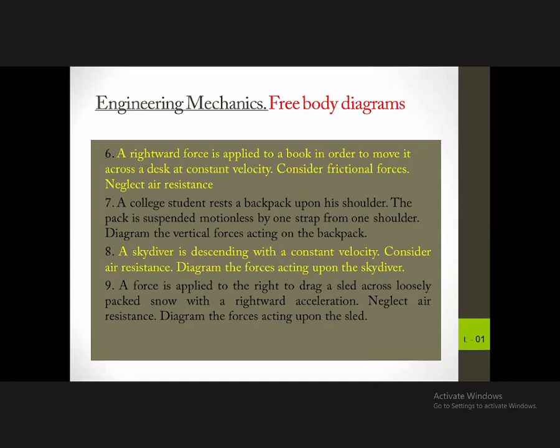In the previous case, it was dragged with acceleration, but in this case it is dragged in the rightward direction at a constant velocity. What is the difference between this and the previous case?